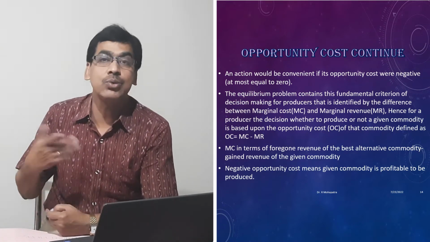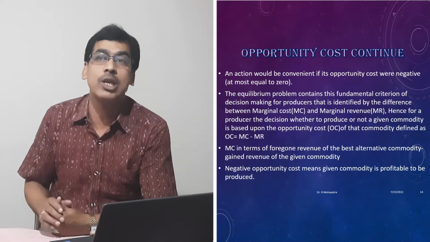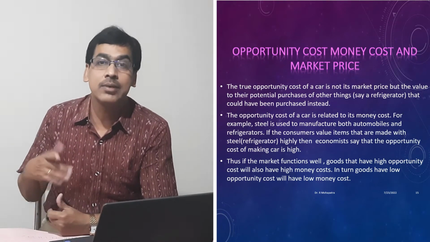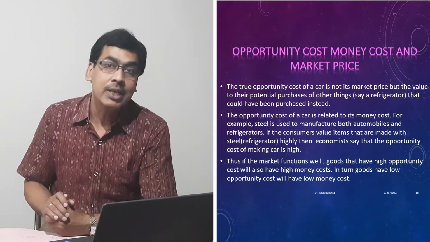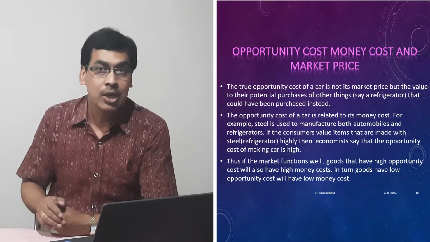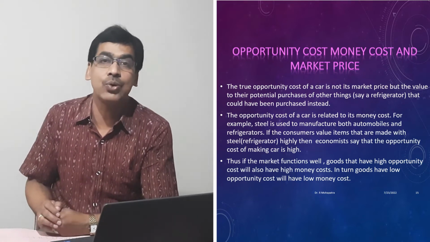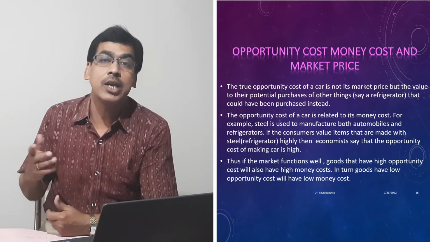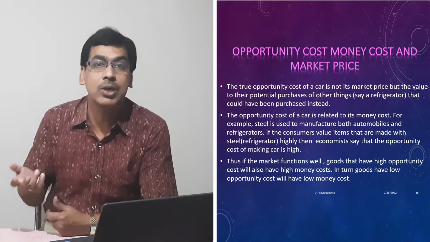And in economics we utilize this in the case of equilibrium also. In the case of producer equilibrium, we use the fundamental criterion of the difference between marginal cost and marginal revenue. If marginal cost is more, then it will be positive, the opportunity cost will be positive, and the producer will not produce. But if marginal revenue is more, or at least the difference is zero, then the producer will produce. So the equilibrium condition is that MC minus MR must be equal to zero. This MC minus MR is nothing but the opportunity cost.